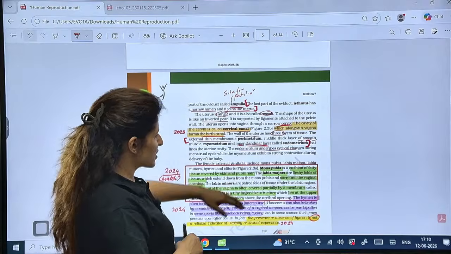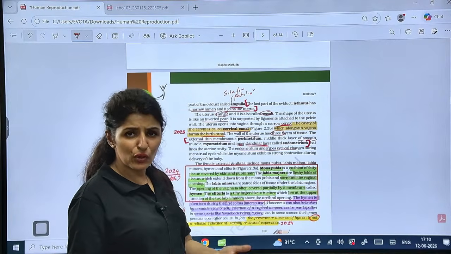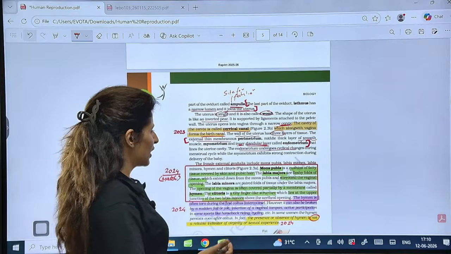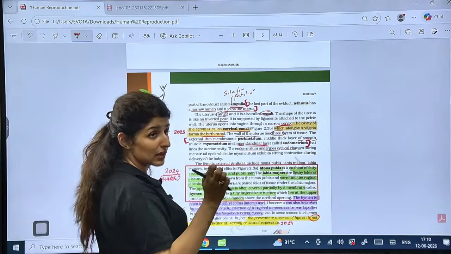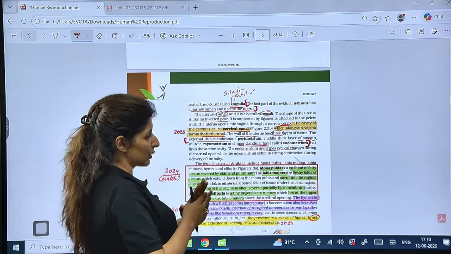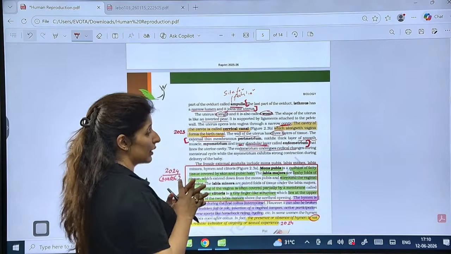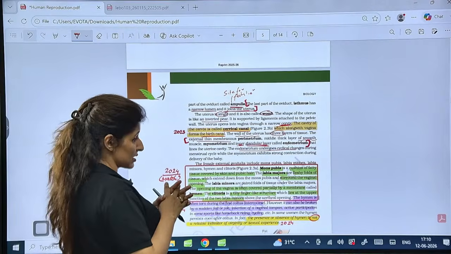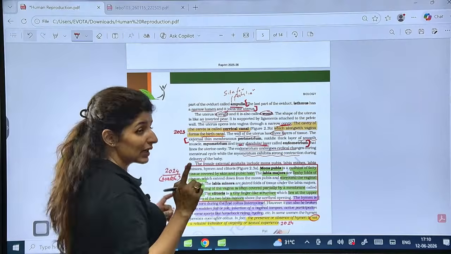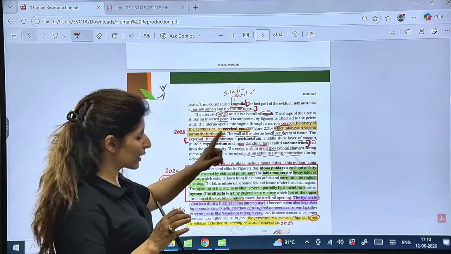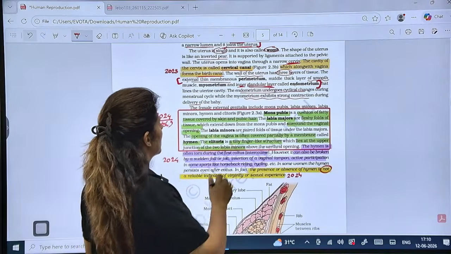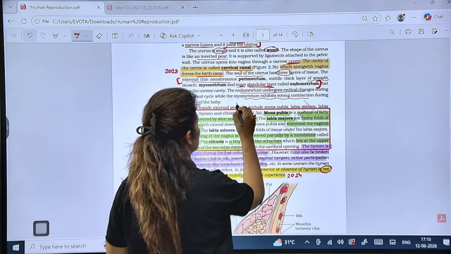So what is the importance of the myometrium? It shows cramps. Even during periods, cramps or the strong labor contractions, they all occur in the myometrium, right? And the endometrium holds the embryo. So implantation occurs in the endometrium, and every month it undergoes the cyclic changes. So the myometrium has strong contractions for the delivery. Basically oxytocin, the birth hormone, is going to act on the myometrium. Clear?